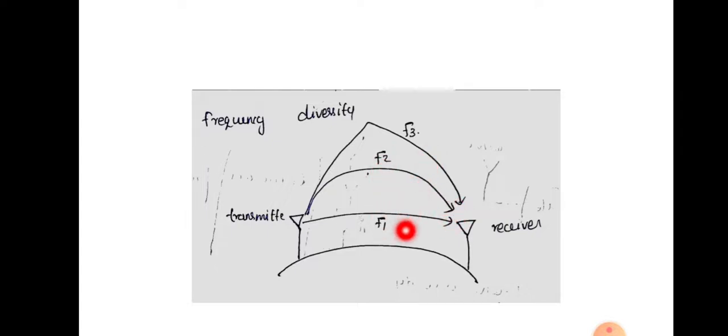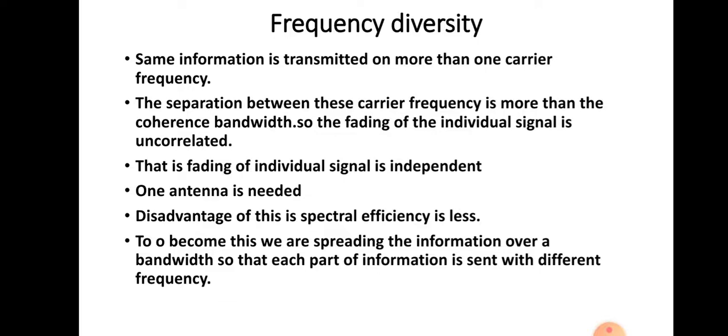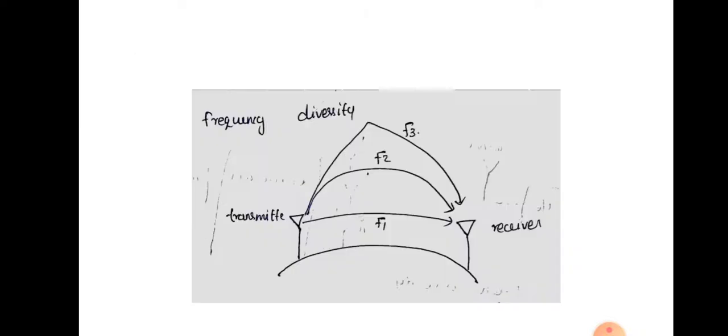The signals will be received at the receiver and demodulated. We choose the coherence bandwidth separation because then there will be independent fading effects for each of the signals when transmitted through a wireless channel.